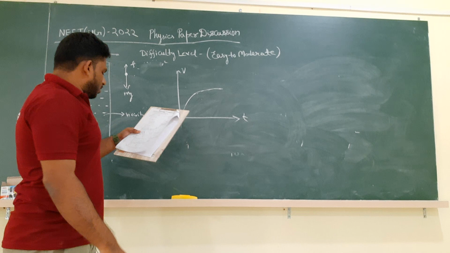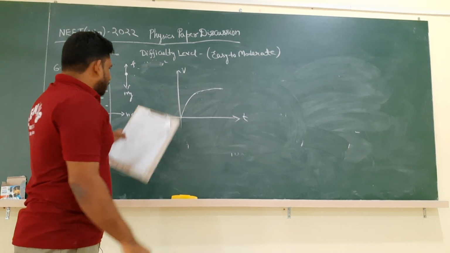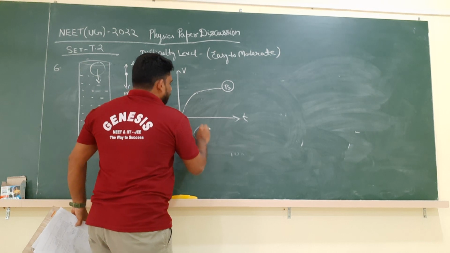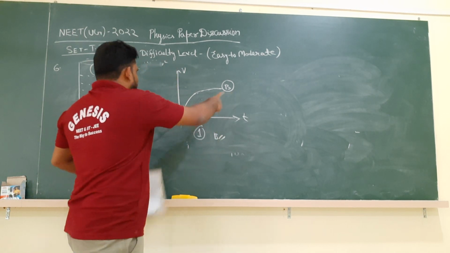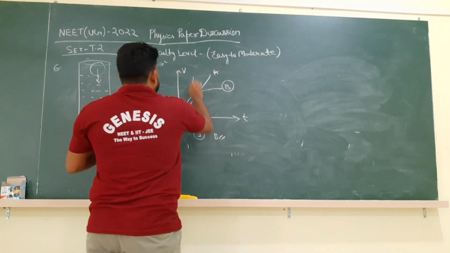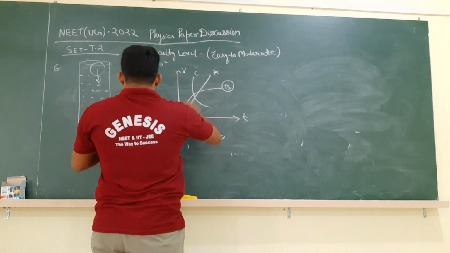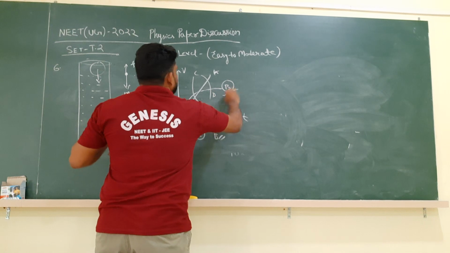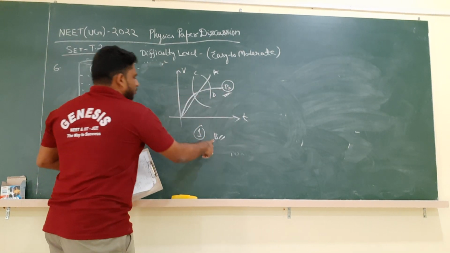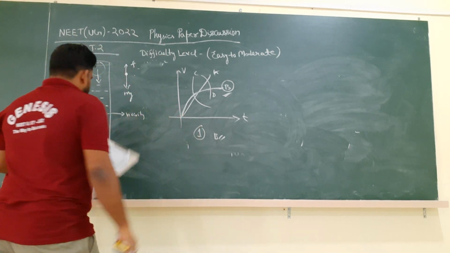Out of those graphs, this is graph B, and in option 1 they have given B, so graph B is correct. They have given many graphs: A like this, C like this, D somewhat like this, but out of these B is correct. This is the direct v-t curve. So option 1 is correct. So this is the sixth question.